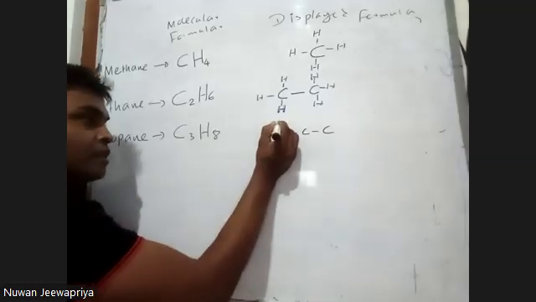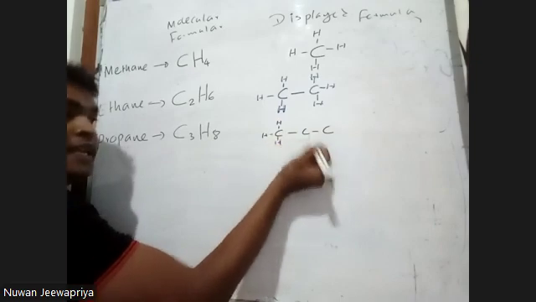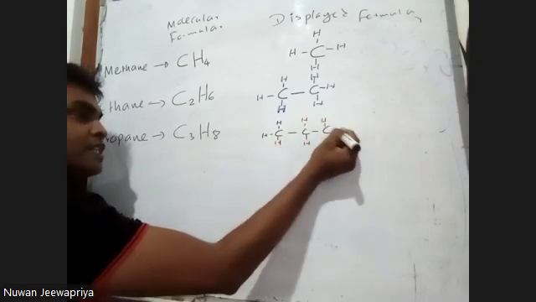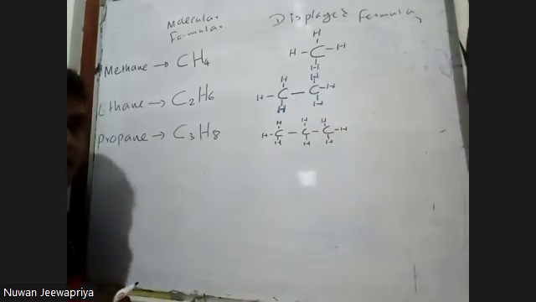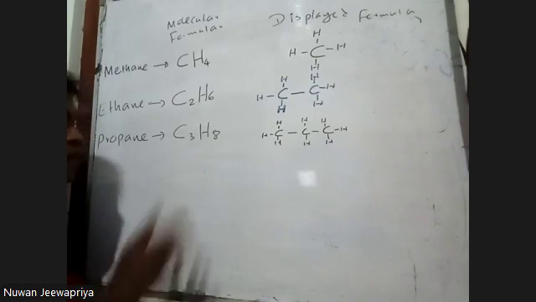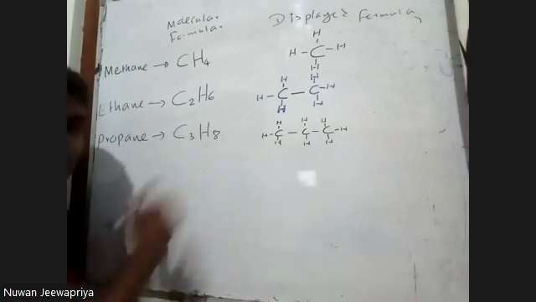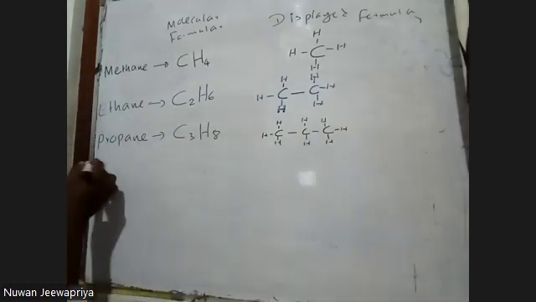So then 8 hydrogen: 1, 2, 3, 4, 5, 6, 7, 8. See that carbon always has 4 bonds, and 3 carbon and 8 hydrogen is satisfied. This is the displayed formula of propane. Right. The next one,